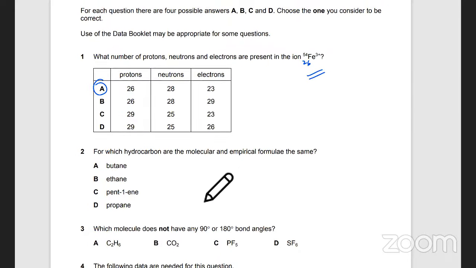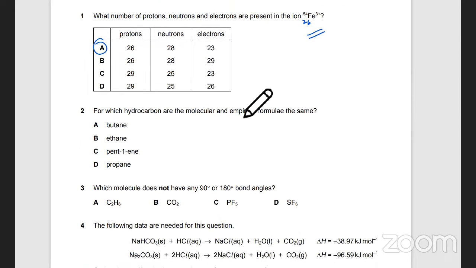Okay, next one. For which hydrocarbon are the molecular and empirical formula the same? Tell me, what's the formula for butane? Butane will be C2H8. No, is it C4H9? No, H10, sorry. It's C4H10. What's the empirical formula for butane? Like, what's the simplest ratio? That will be C2H5. So they're not the same. So the first one is wrong. What about ethane?